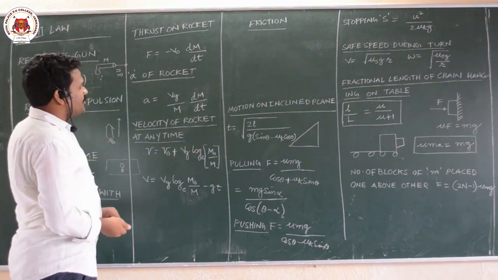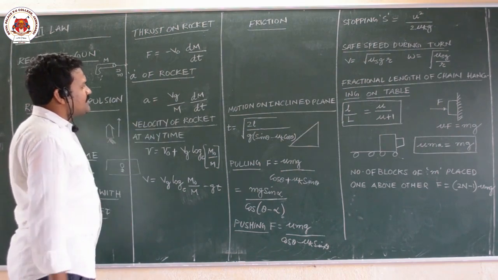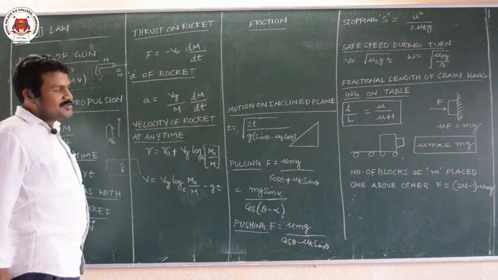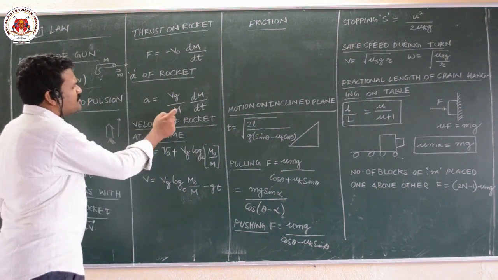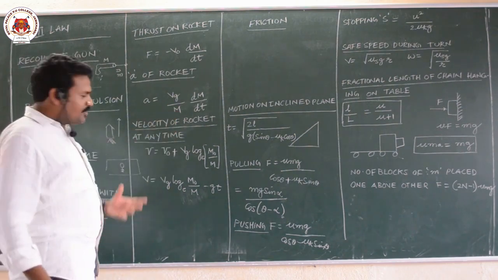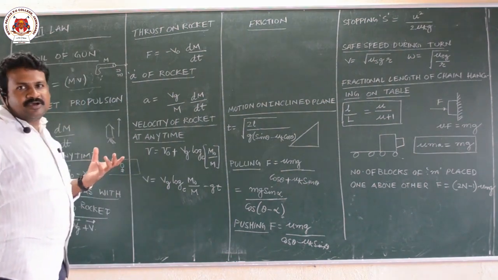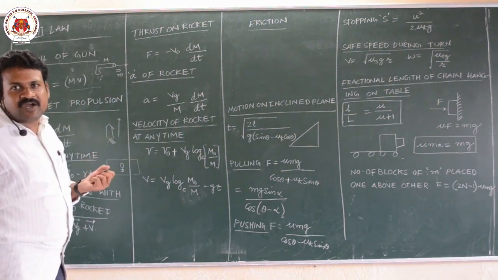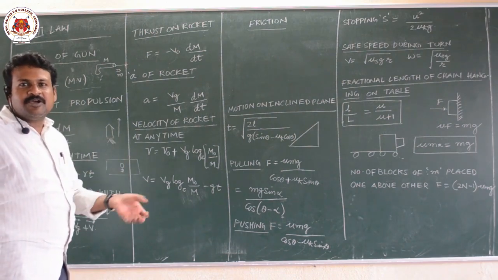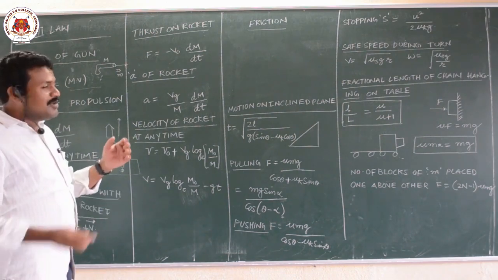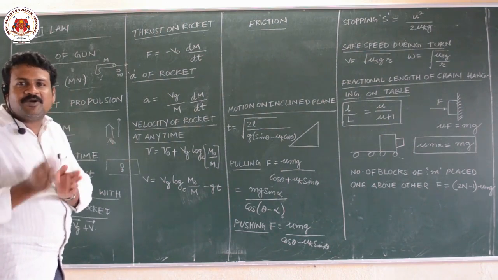Next, acceleration of the rocket. This is the formula for acceleration of the rocket. So m into a, same, here you write m into a, then you calculate. This is mass at time t. Suppose the rocket mass is some 1000 kg, after some time it is not 1000 kg, because every time fuel is ejected down, mass is getting reduced. When mass is getting reduced, we can have force.